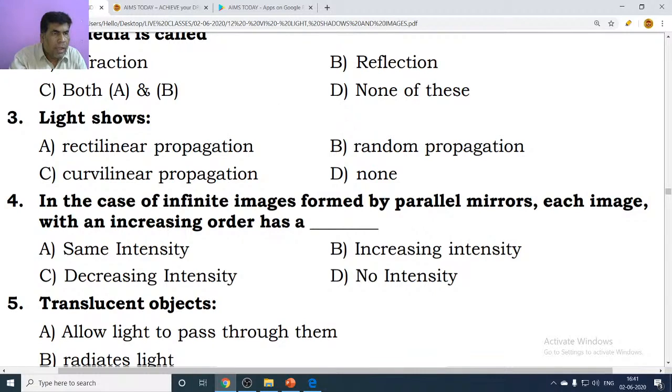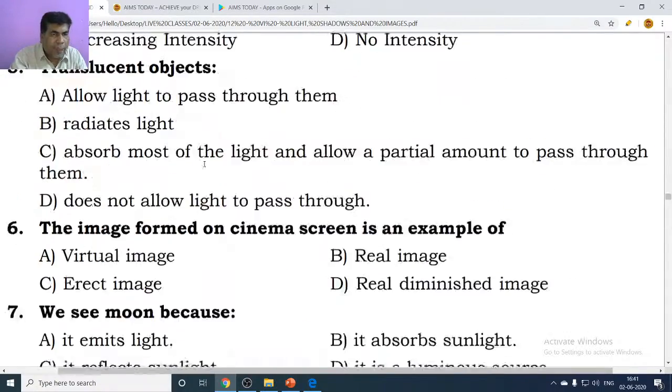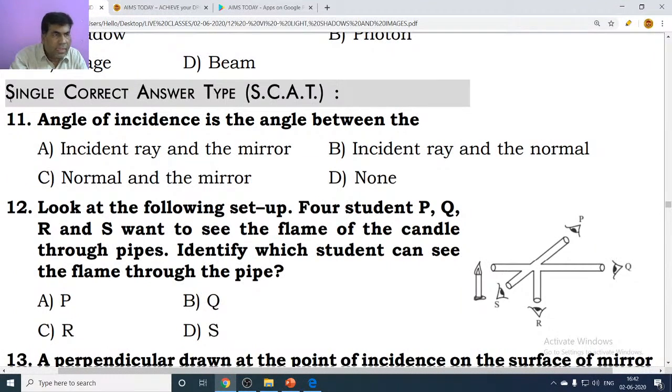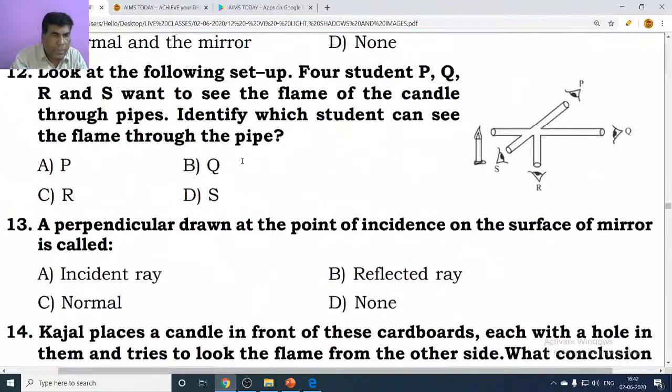Already we have told that light travels in a straight line. Light travels in a straight line. That nature is called rectilinear propagation. You will also come across some more questions like single correct answer type questions.